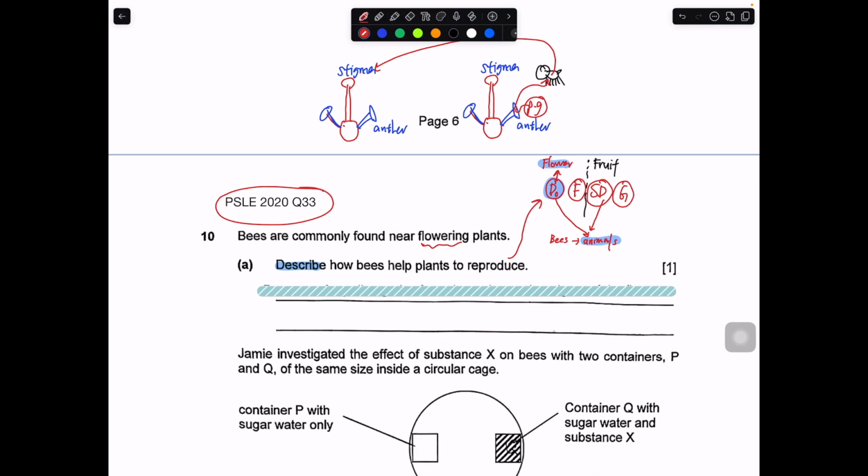So to put it in words, it will be something like this: the bee transfers pollen grains from the anther to the stigma of the flower. Good enough. So these are the main 4 words, 1, 2, 3, 4, to really describe the very basic level of pollination.